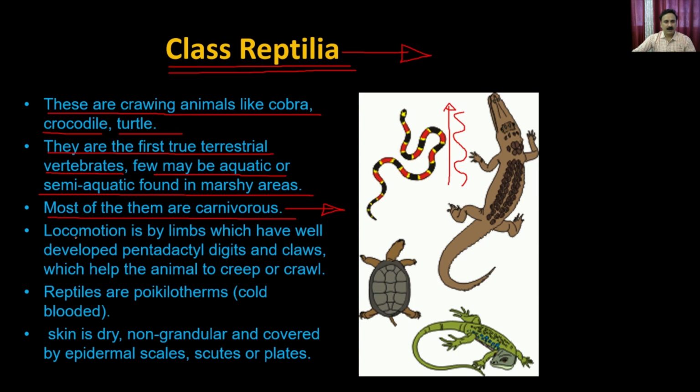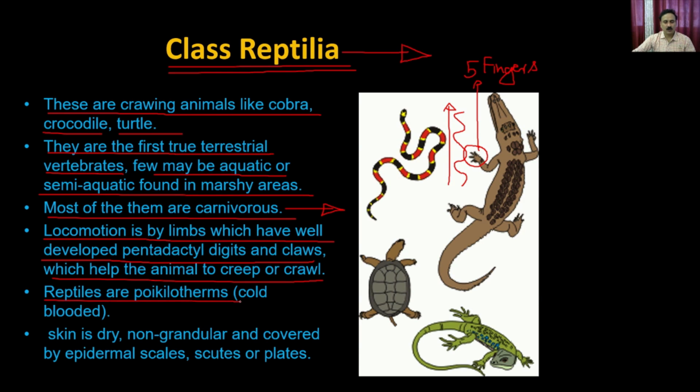So the locomotion is by the limbs, which have well-developed pentadactyl digits and claws, which help the animal to creep or to crawl. So what you see here is that all these animals are pentadactyl, which means they are going to have 5 fingers. So if you have 5 fingers, then the animal is called pentadactyl. And they have digits, like they are going to have nails and claws, which help the animal to creep.